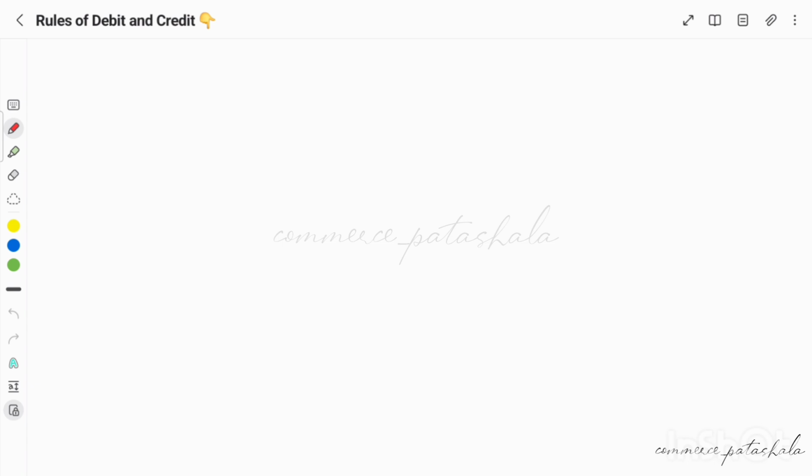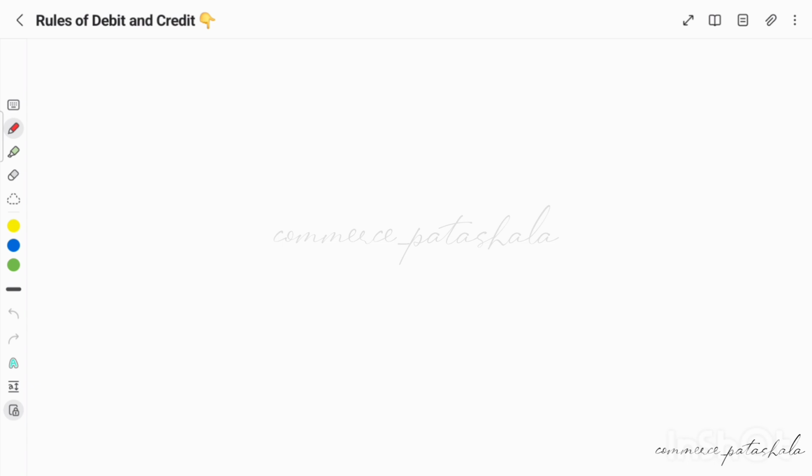So here's the foremost thing that we need to start with to understand the golden rules of debit and credit. Firstly, the question is, why do we need to follow these rules of debit and credit? In an organization, every day we come across different types of accounts. We deal with a number of people, we deal with a number of assets, we purchase assets and we sell assets. And we also have cash inflows and cash outflows which are happening in the business organization.